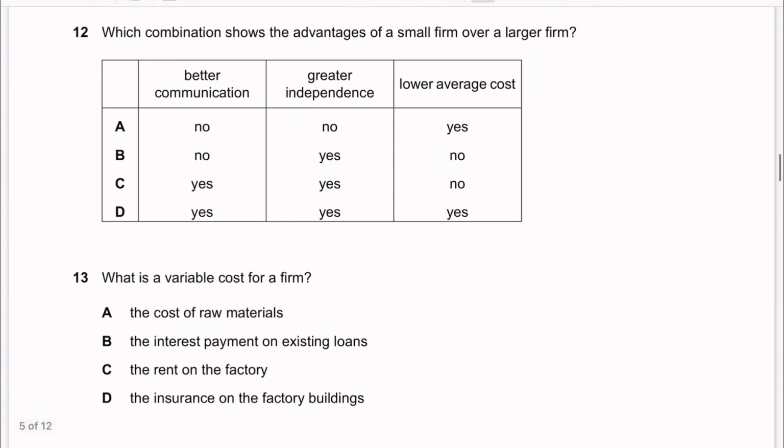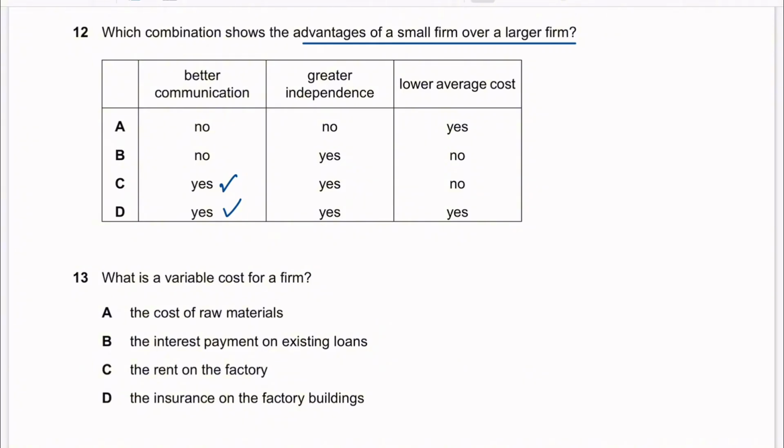Question 12. Which combination shows the advantages of small firm over a larger firm? First, better communication. Yes, because small firms have fewer workers and departments, so they can communicate better. Greater independence, yeah. Because small firms can make decisions quickly because they don't need the lengthy approval process by layers of management like in larger firms.